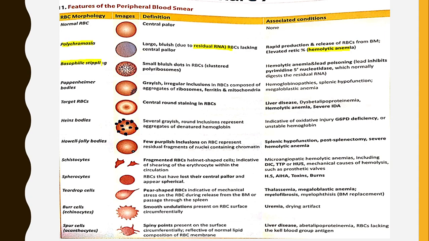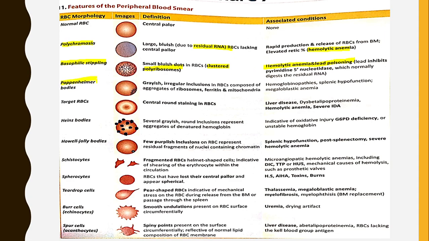Then basophilic stippling, as we can see in this diagram, the small bluish dots are seen in RBCs. These bluish dots are clustered polyribosomes. Associated with hemolytic anemia, lead poisoning. In lead poisoning, lead inhibits the pyrimidine 5' nucleotidase, which normally digests the residual RNA.